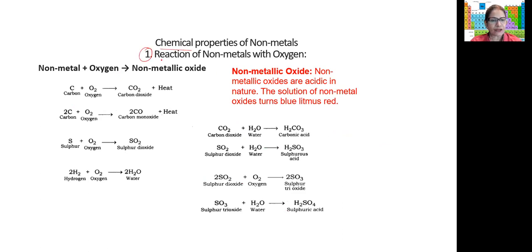First one is reaction of non-metals with oxygen. So non-metal plus oxygen will form non-metallic oxide. They form their corresponding oxides. So carbon reacts with oxygen to form carbon dioxide, and a lot of heat is given out. What is this reaction known as? Yes, exothermic. So burning of carbon is an exothermic reaction. Carbon reacts with oxygen to form carbon dioxide.